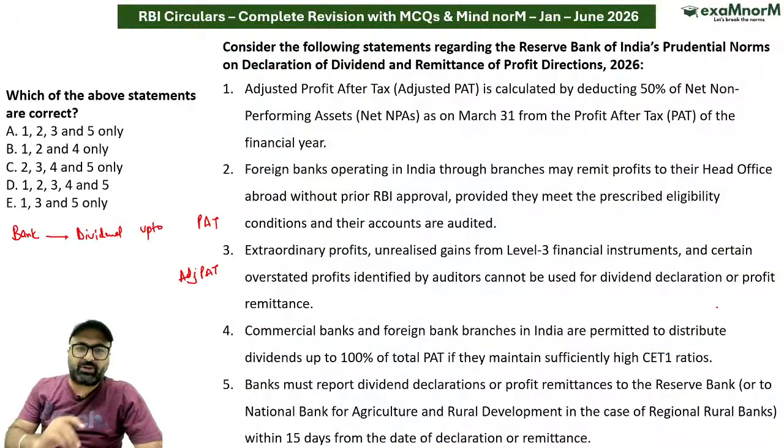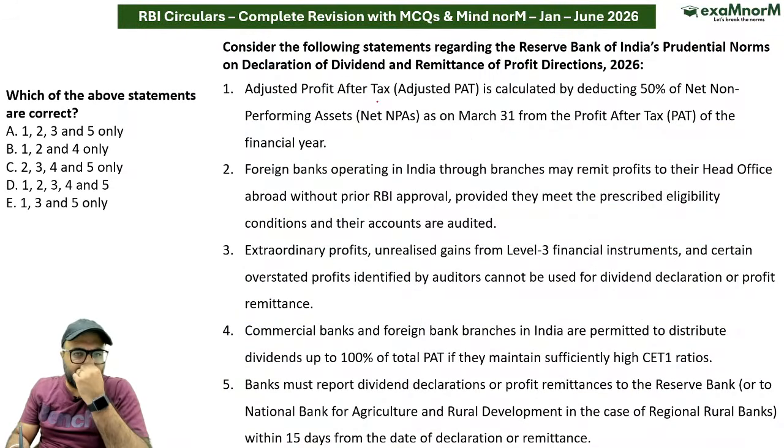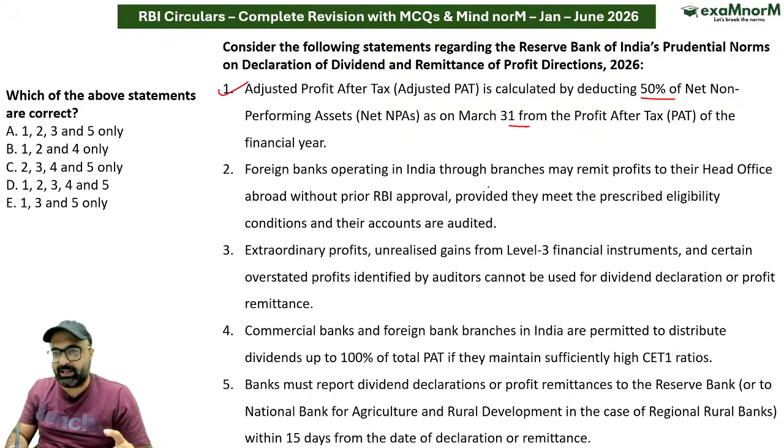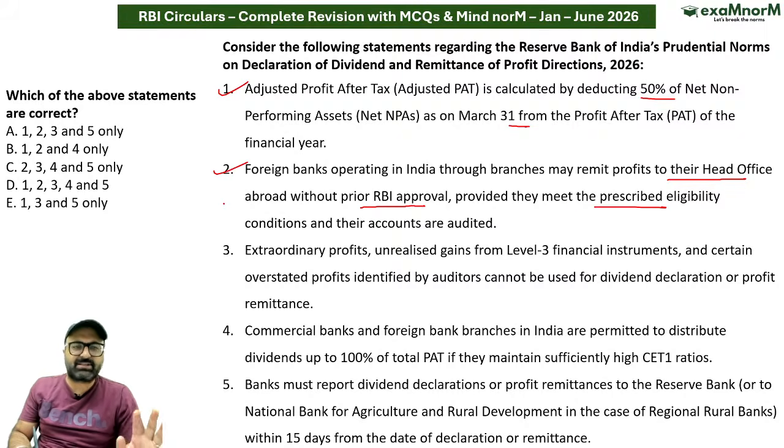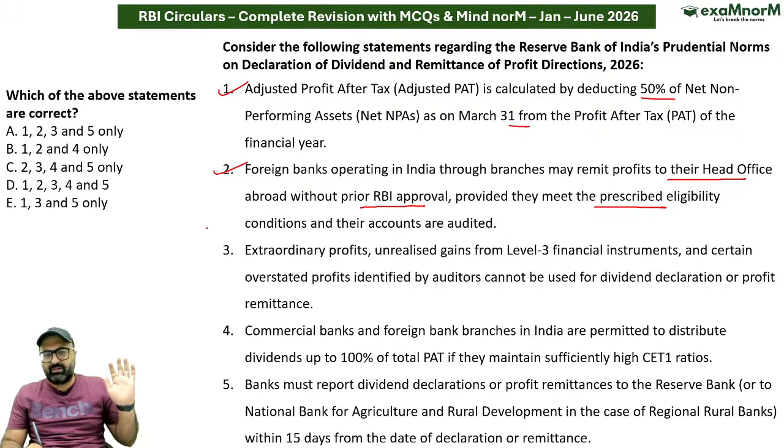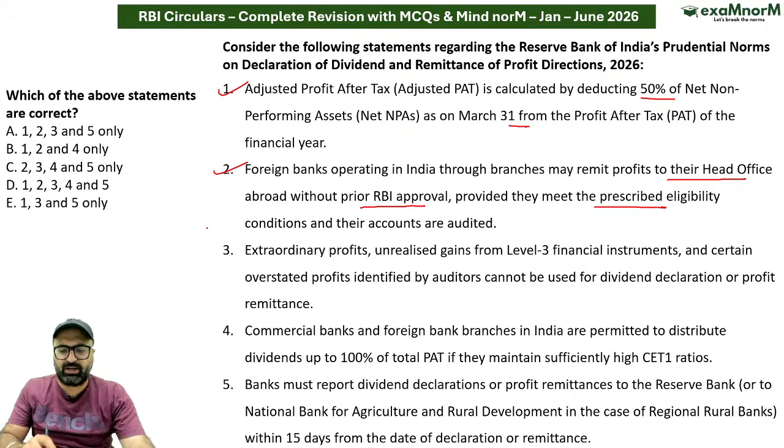And now let's move back to the question. Question क्या कहता है? So the question says, consider the following statement. Adjusted profit after tax is calculated by deducting 50% of the net performing asset on 31st March from the profit after tax of the year. This is correct. Foreign banks operating in India through branches may remit profit to their head offices abroad without prior RBI approval, provided they meet the prescribed criteria. This is correct. कि अगर आपने criteria fulfill कर लिया, you can distribute the profit.